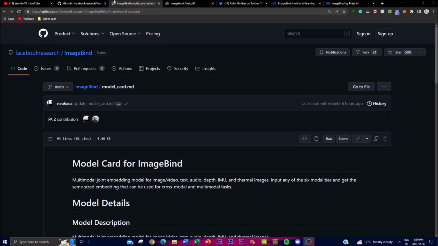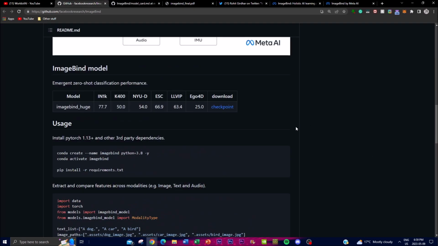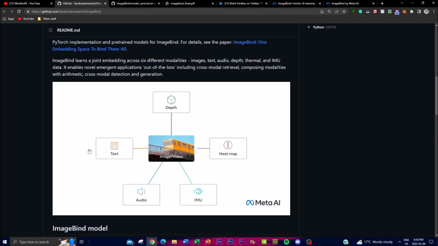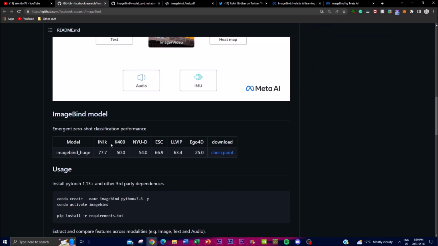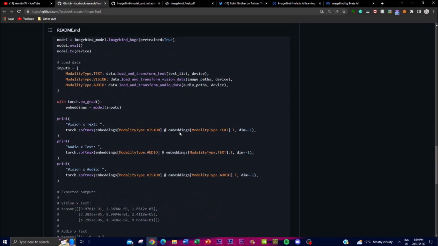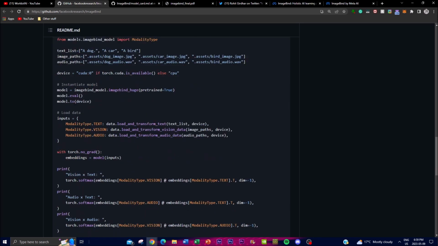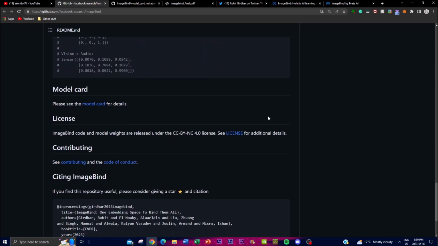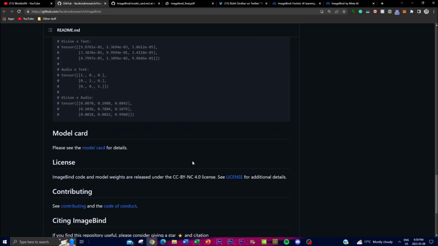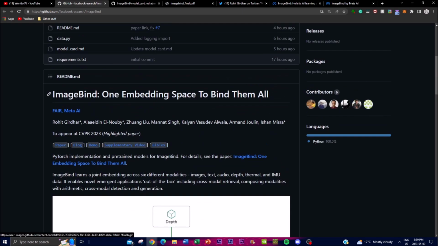So the model card as well as the repo can be accessed in the description below. I'll leave all the instructions for usage, how you can install it and get the weights to start running this. Basically, this is all going to be in the description below, and if you want to play around with this as well as look at the licensing and citations for it, I'll leave this link in the description below.